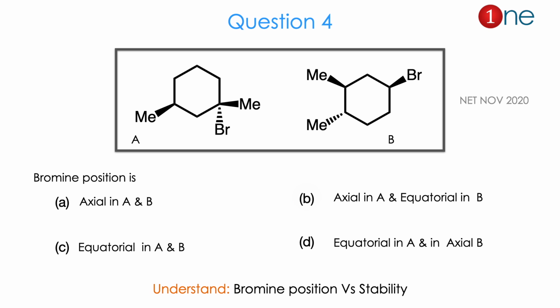So they are asking about the bromine stereochemistry, whether it is axial or equatorial. Whether bromine is axial in A or B, equatorial in A or B, or both axial, or both equatorial. So you have to guess the possibilities. From the structure and possible answers, you might realize the question is really about bromine position versus its stability. The answer is B. Let us see how.